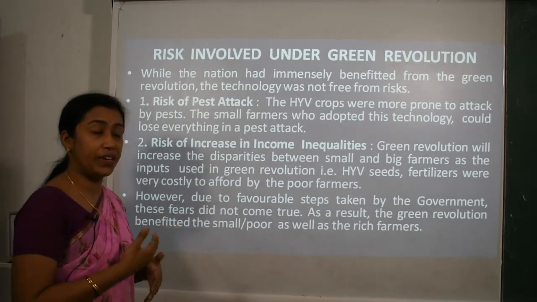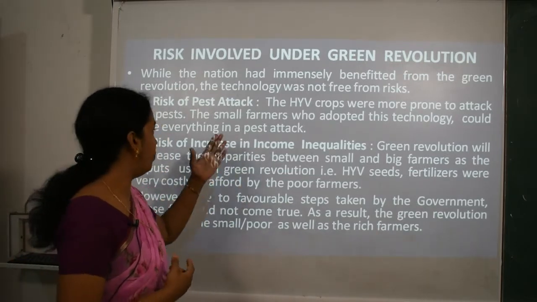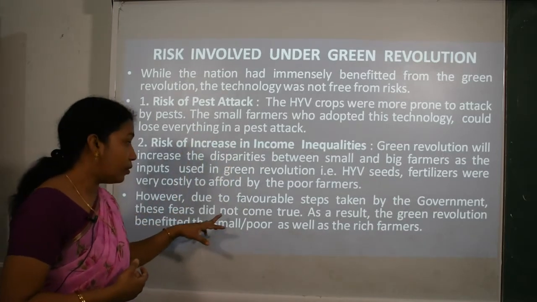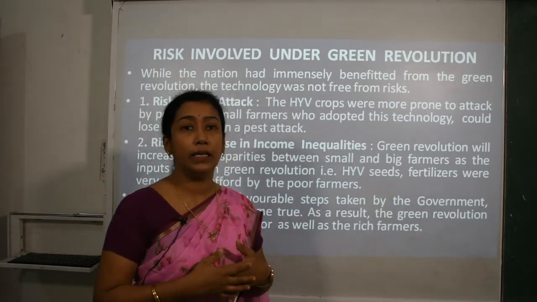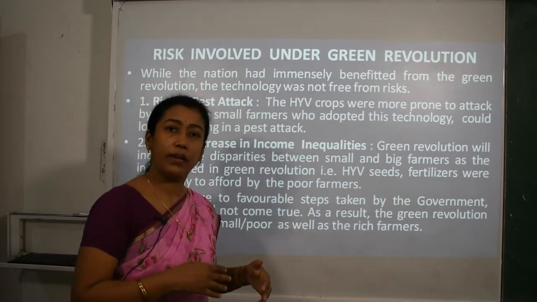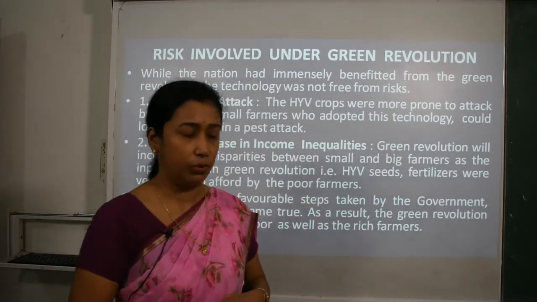However, due to these favorable steps taken by the government, these fears, the risk of pest attack and the risk of increase in income inequalities, did not come true. As a result, the Green Revolution was basically a good technology which benefited small as well as big farmers, that is, poor as well as rich farmers both.